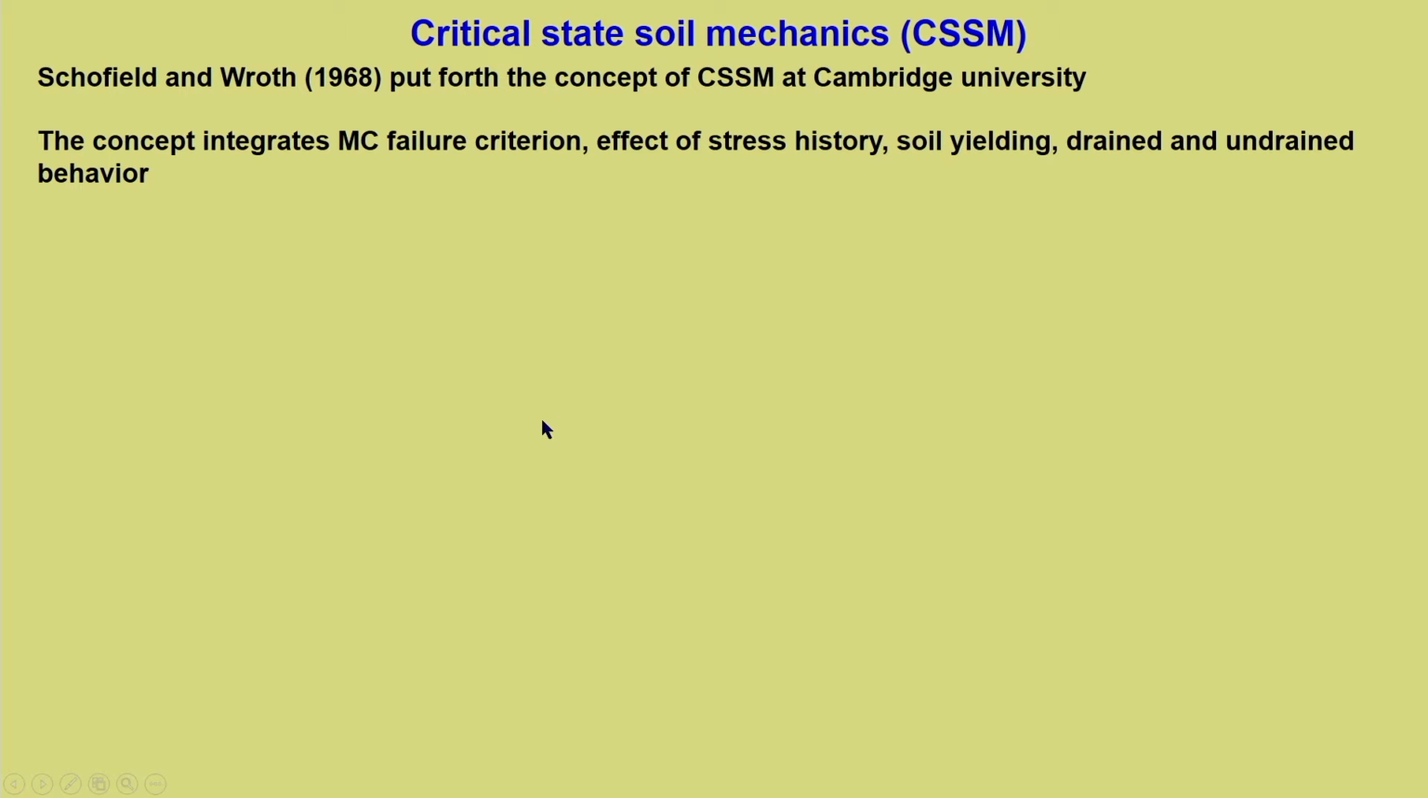Now, why was this concept evolved? The concept essentially integrates whatever we have learned, the essence of soil mechanical behavior. How do we define it? It is the Mohr-Coulomb failure criterion, the effect of stress history, the concept of soil yielding, and drained and undrained behavior. So, it tries to integrate these aspects together.